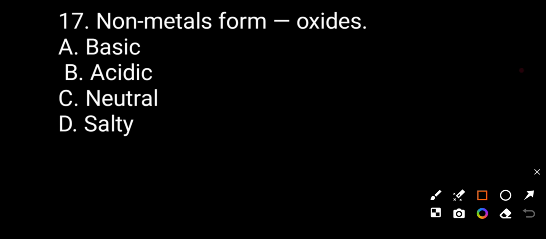Now question number 17. Non-metals form what oxide? Option A, basic oxide. Option B, acidic oxide. Option C, neutral. Option D, salty. The correct answer will be acidic oxide. So option B is correct.